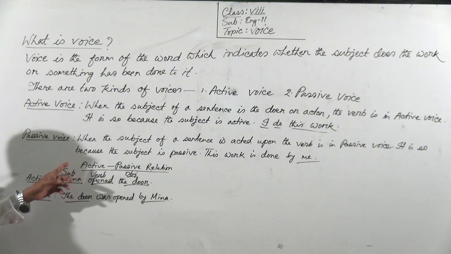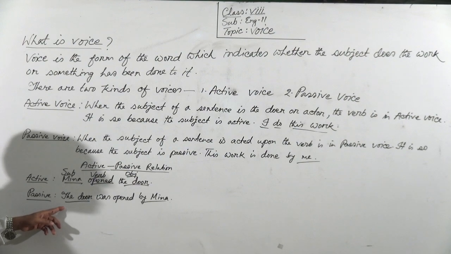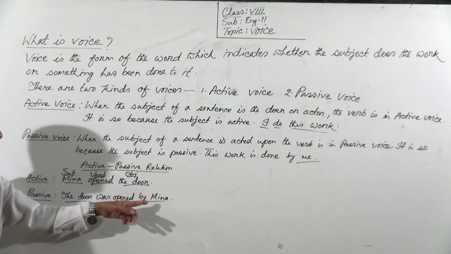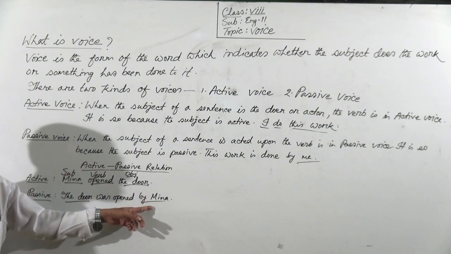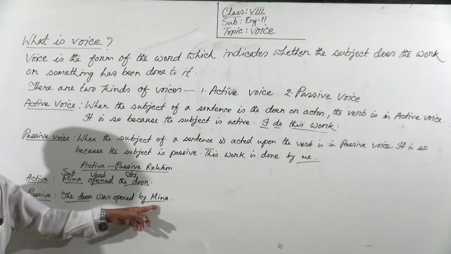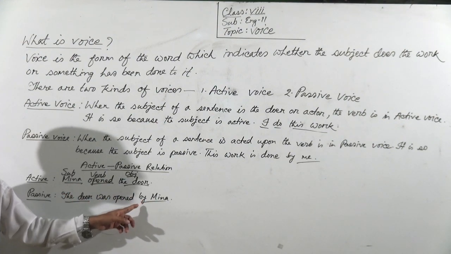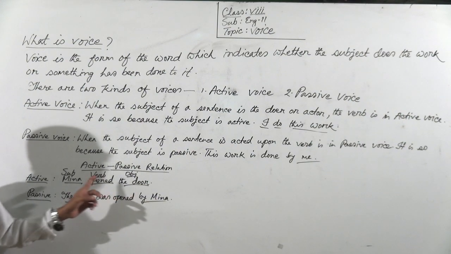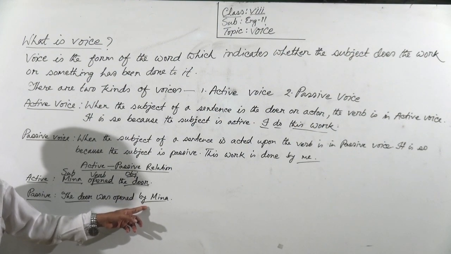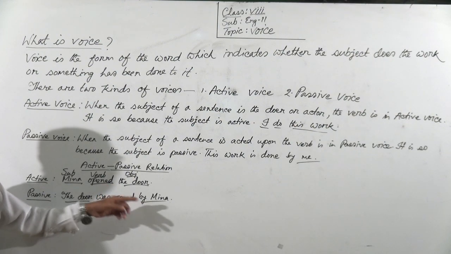So the object of the active voice will be the subject in the passive voice, and the subject of the active voice will be the object in the passive voice with the preposition by. You see Meena, but in the passive it will be by Meena.